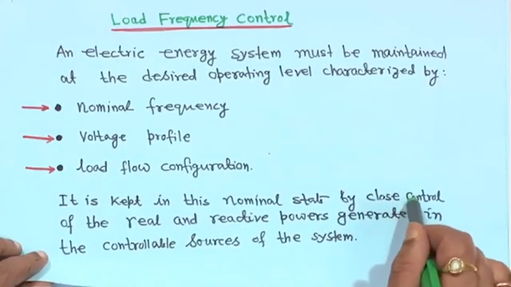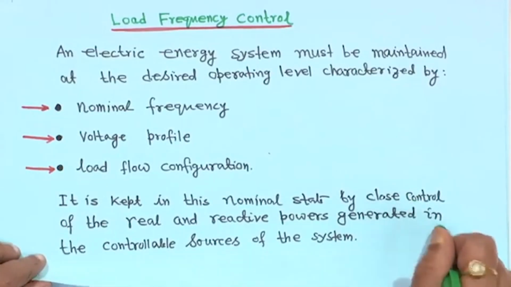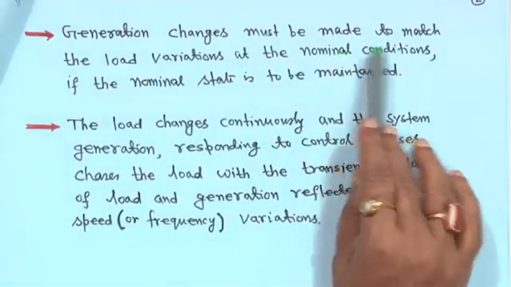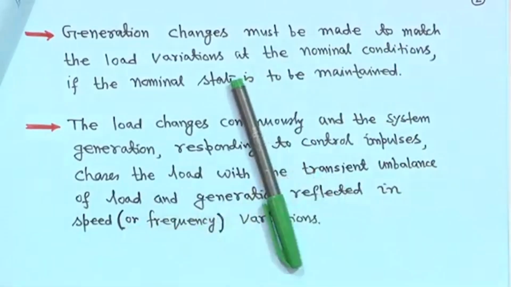So, we have to maintain the nominal system frequency, of course, under normal operating conditions. So, generation changes must be made to match the load variation. That means, suppose there is an increase of load. Then generation actually chases the load.